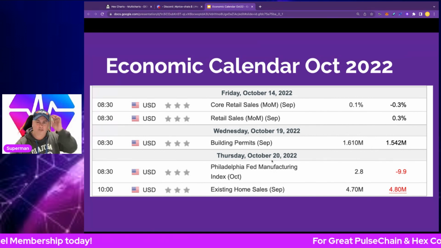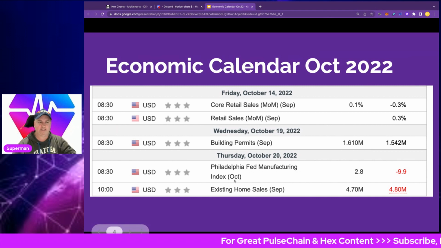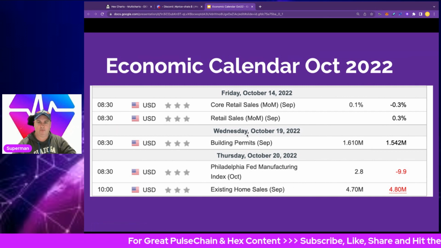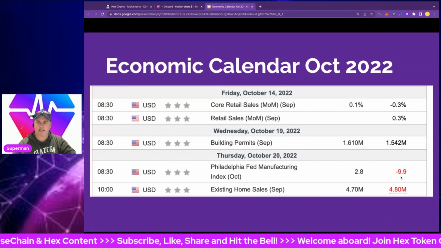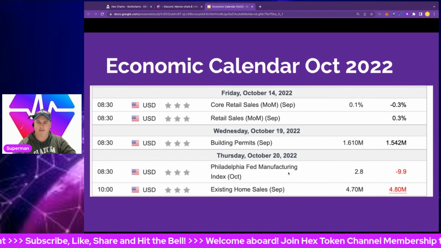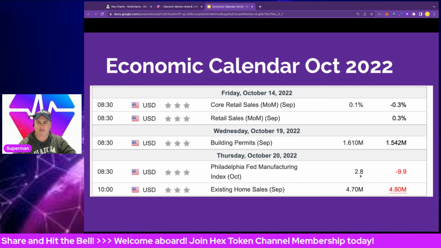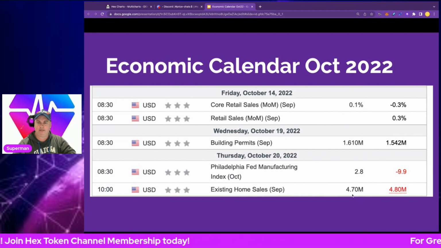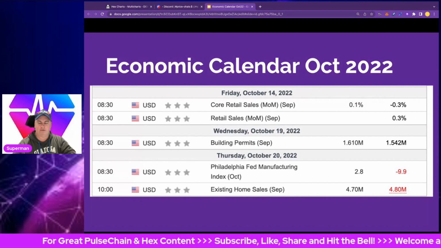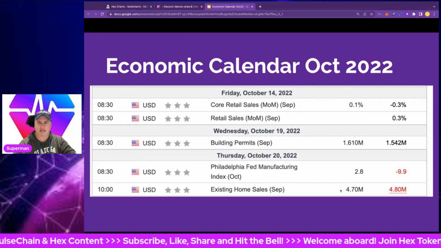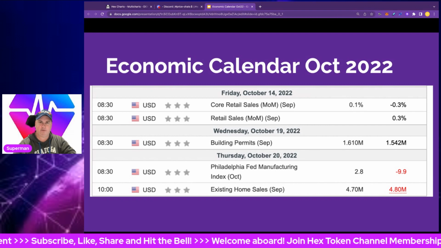Finally, as we lead into October the 20th, the Philadelphia Fed Manufacturing Index is coming out, and existing home sales as well, so more around the property market and manufacturing. We had negative 9.9 on Philadelphia Fed manufacturing and are looking at a positive growth of 2.8. Existing home sales were 4.8 million and are forecast down to 4.7 million house sales in September. We'll see how the market's going in property and new builds, and existing homes. That's going to be pretty fascinating. There may be occasional indicators that pop up after this, but these are the leading ones that we have at the moment.